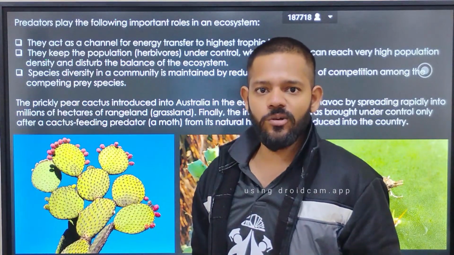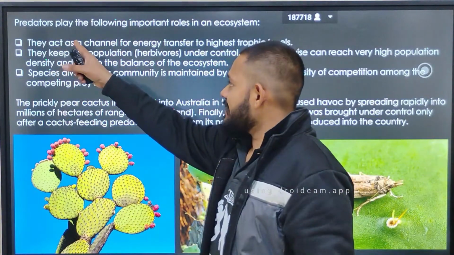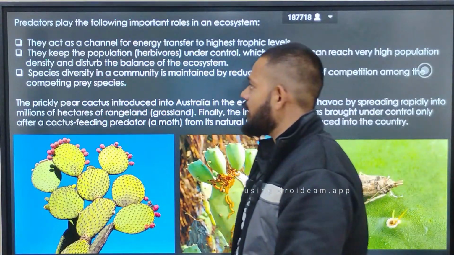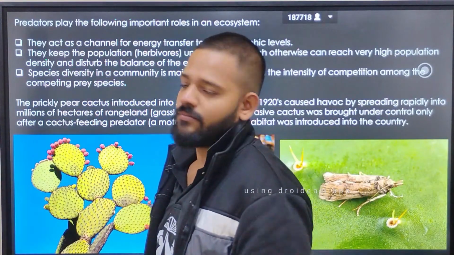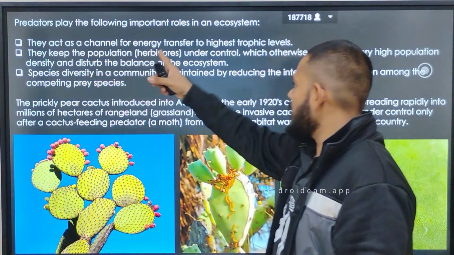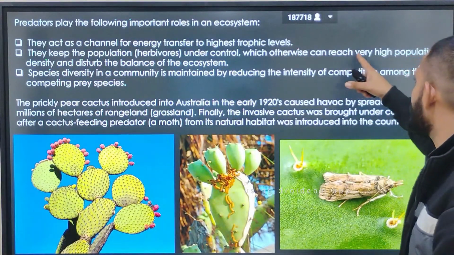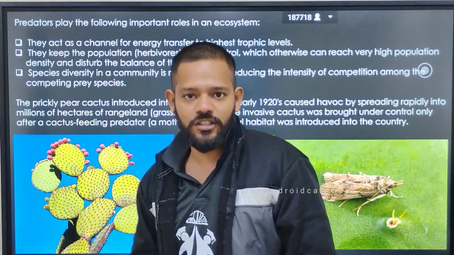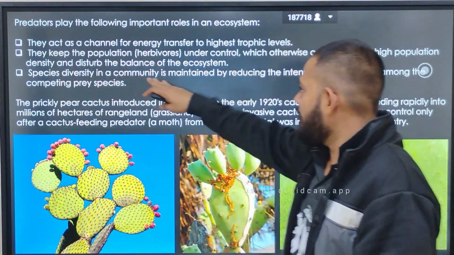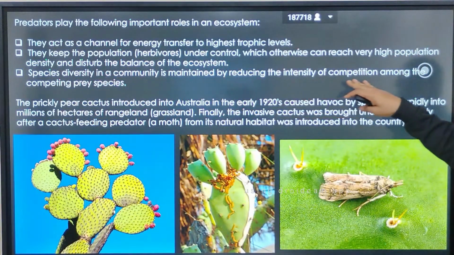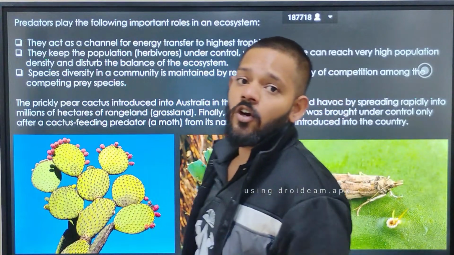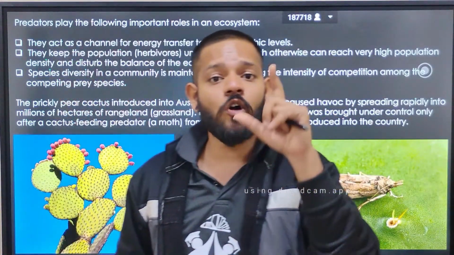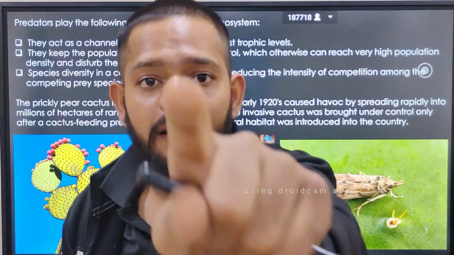So they act as a channel of energy transfer from one trophic level to another trophic level. They keep the population of herbivores under control, which otherwise can reach very high population density and disturb the balance of the ecosystem. Species diversity in a community is maintained by reducing the intensity of competition among the competing prey. Your predators decrease the competition between the prey.